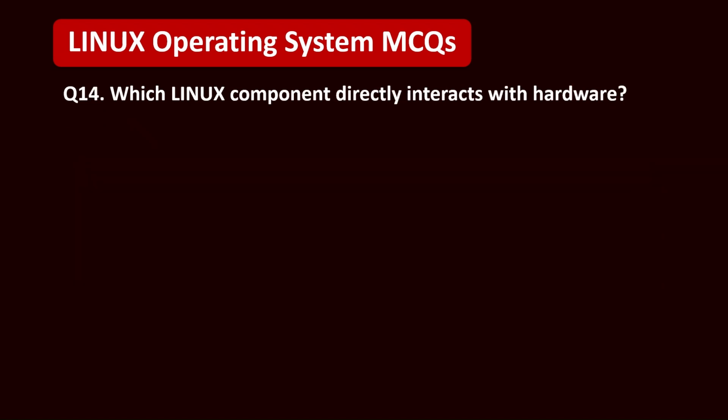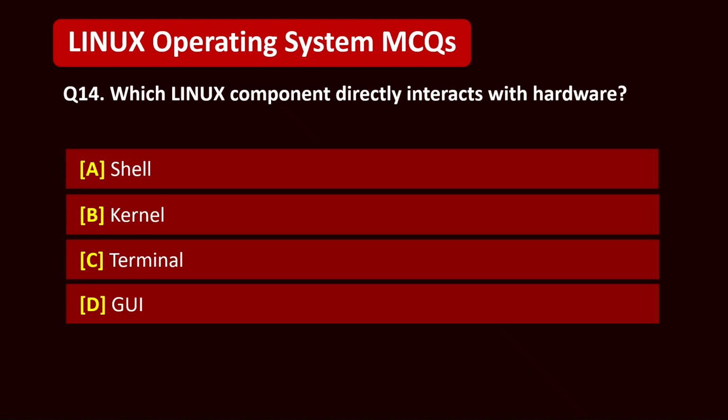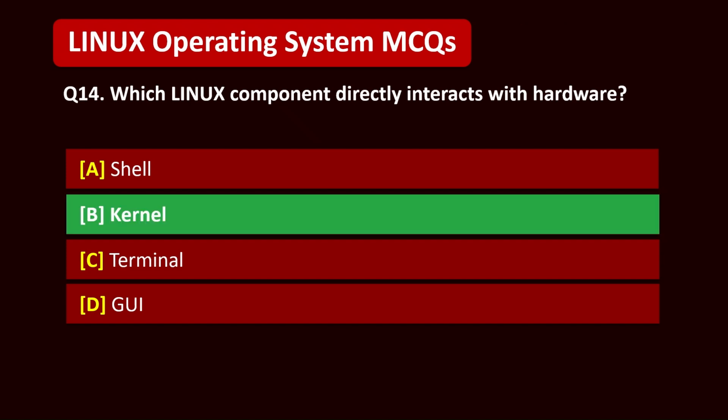Question 14. Which Linux component directly interacts with hardware? A. Shell. B. Kernel. C. Terminal. D. GUI. 5, 4, 3, 2, 1. Correct answer is B. Kernel.